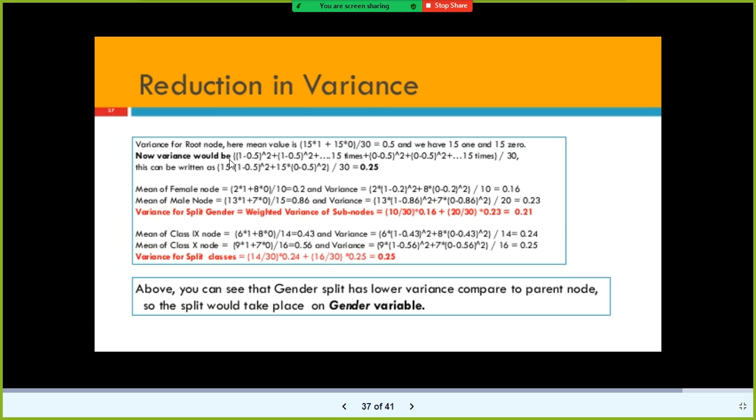I just explained it here, but here I put everything together. 15 students into the variance, squared, and you get 0.25. In the same way I applied it for gender and classes. But when you look at these two nodes, gender and classes, the gender column has lesser variance, hence the algorithm will split the gender column first and then it will split the classes node.